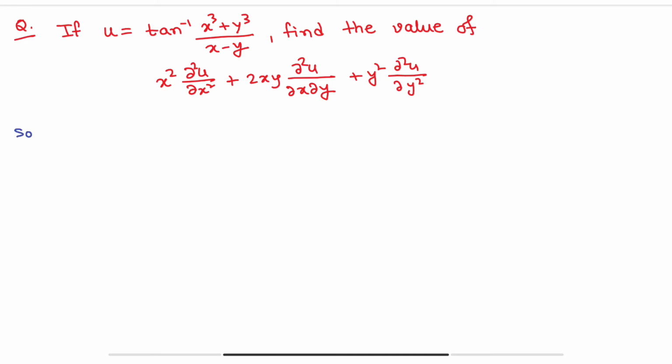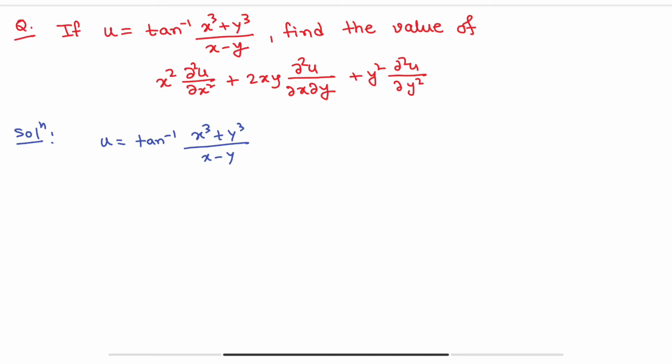So solution, here u is equals to tan inverse of (x cube plus y cube) divided by (x minus y). Here u is not a homogeneous function, because we have tan inverse of (x cube plus y cube) by (x minus y). We cannot write u in the form of t to the power n u(x,y).